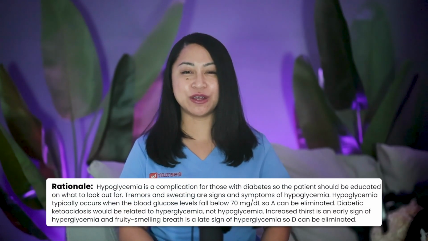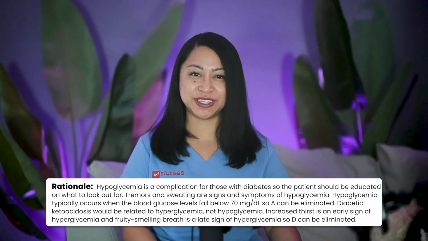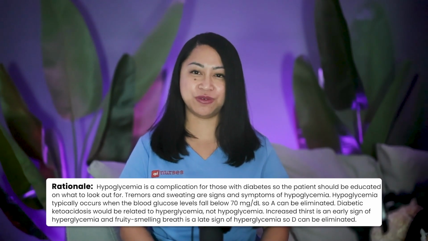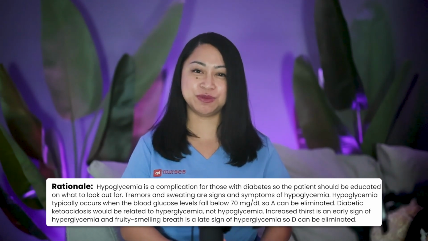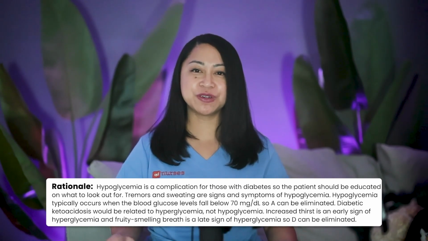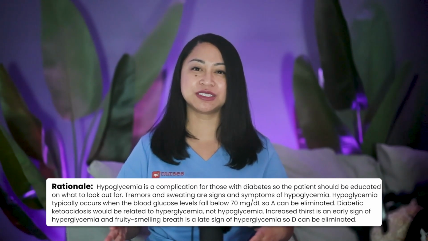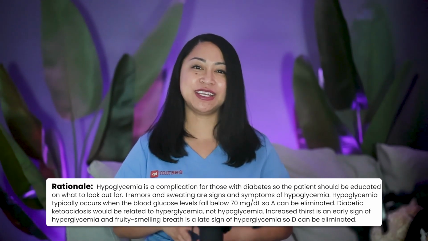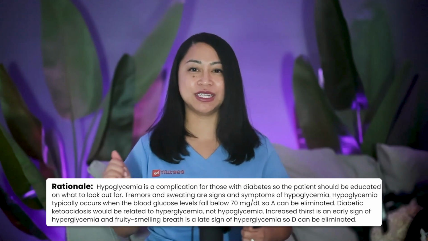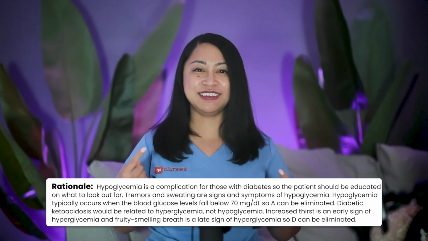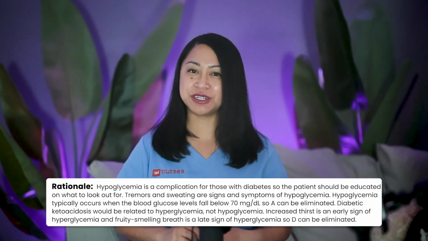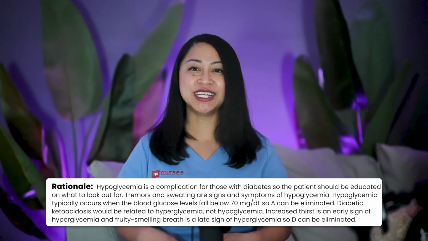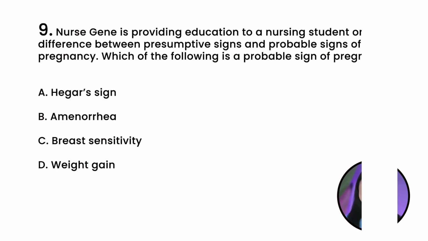Let's go over the rationale. Hypoglycemia is a complication for those with diabetes, so the patient should be educated on what to look out for. Tremors and sweating are signs and symptoms of hypoglycemia. Hypoglycemia typically occurs when the blood glucose level falls below 70, so A can be eliminated. Diabetic ketoacidosis would be related to hyperglycemia, not hypoglycemia. Increased thirst is an early sign of hyperglycemia, and fruity smelling breath is a late sign of hyperglycemia, so D can be eliminated. Question 9.